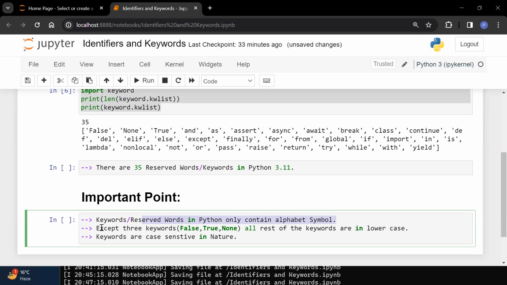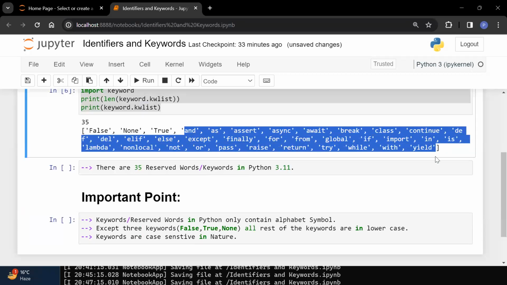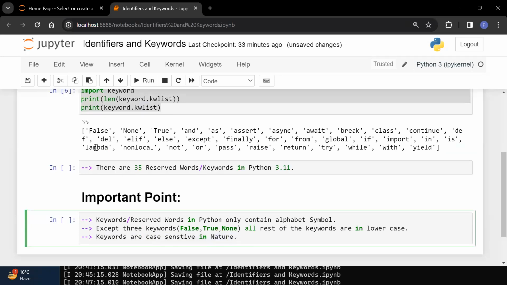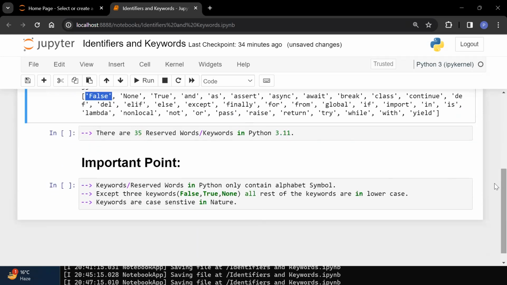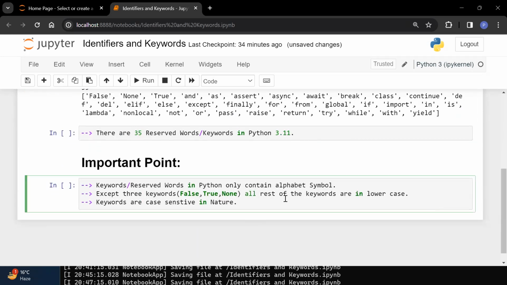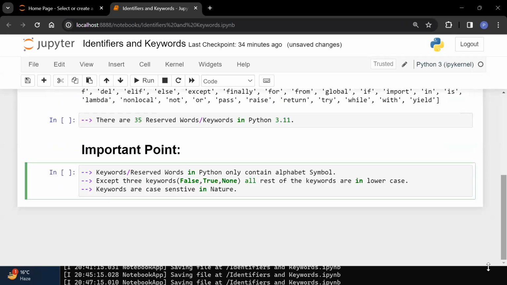And second point is except three keywords. That means if you are ignoring these three keywords, all the keywords are in lowercase. And third one is keywords are case sensitive in nature. That means your capital F and small f both are not same, both are different. So this is a complete story of keywords or reserved words.